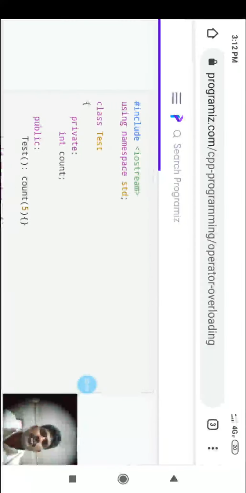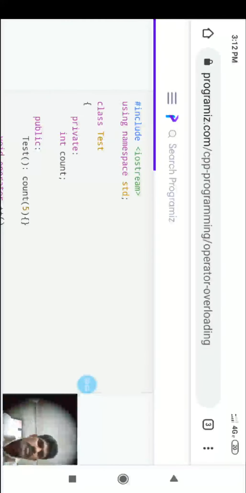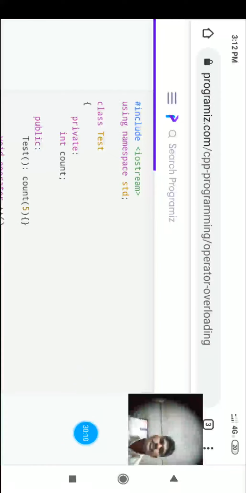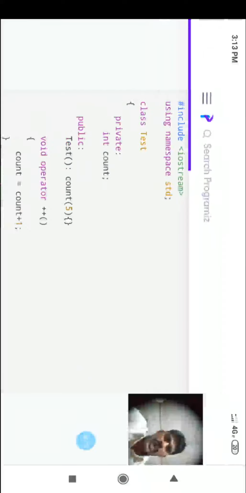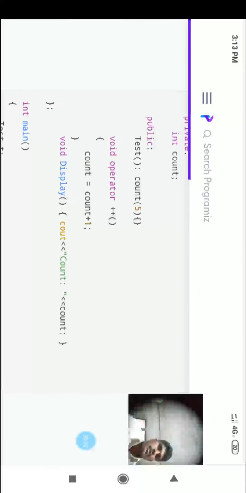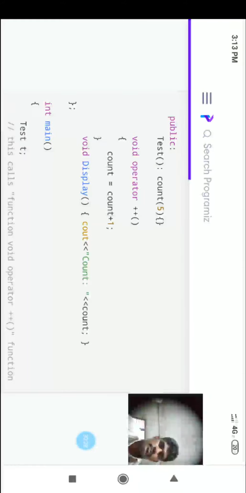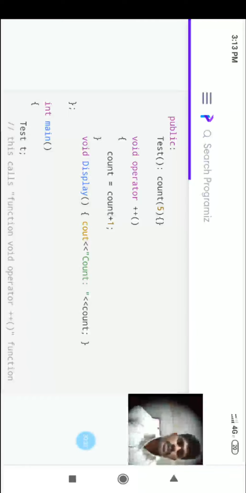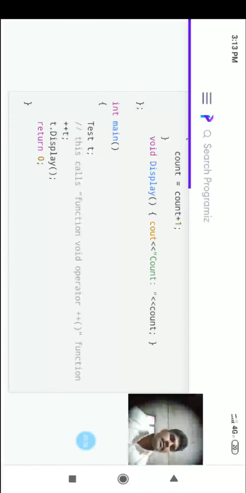Look at the same program here also. I'll explain the program. Same program, class test, count is 5; there count was 8, here count is 5. Test colon colon count 5. Void operator plus plus, same, count equals count plus 1. Void display is a member function. In int main, test t is the object, plus plus t calls the function void operator plus plus.